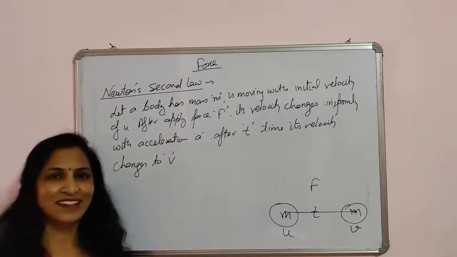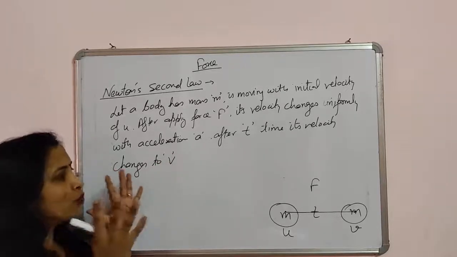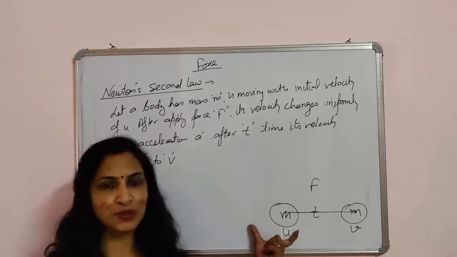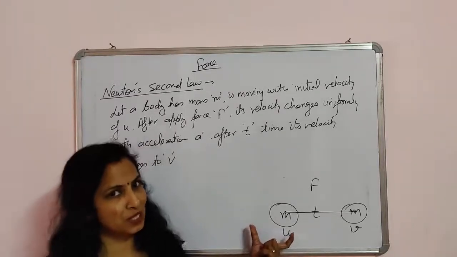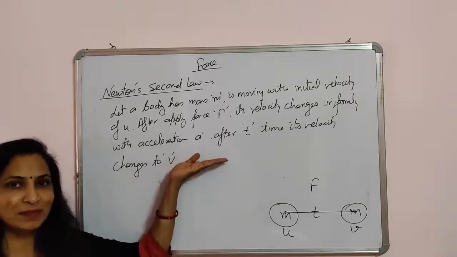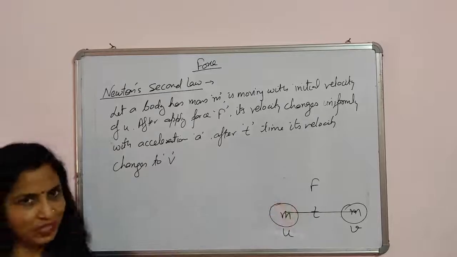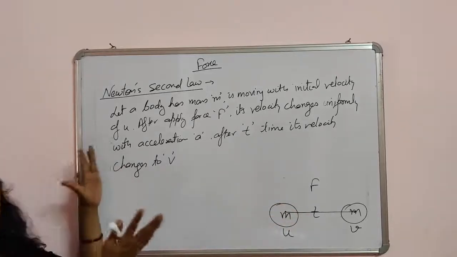So again, in this statement we have to write about all the physical quantities, the physical symbols we are using here. First we have to explain all these symbols. We have to write what is u, v, m, t or F. So first we will write this statement like this.